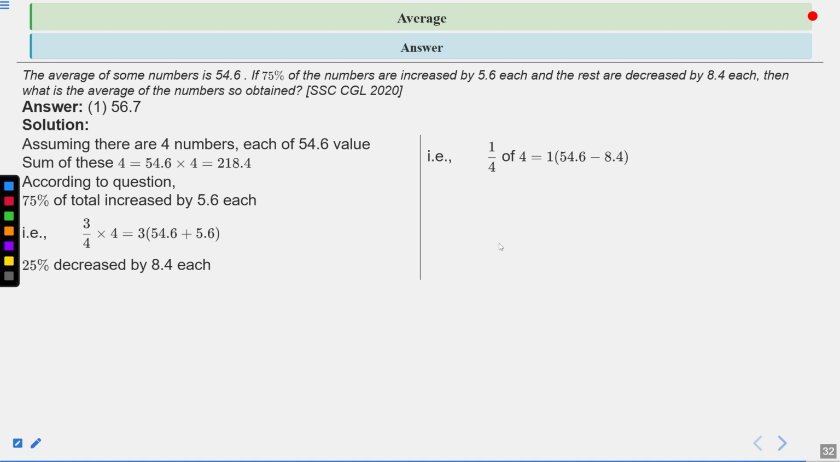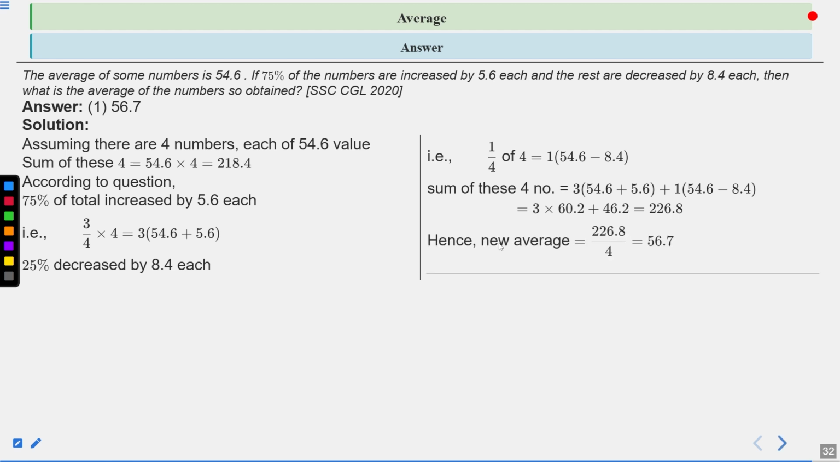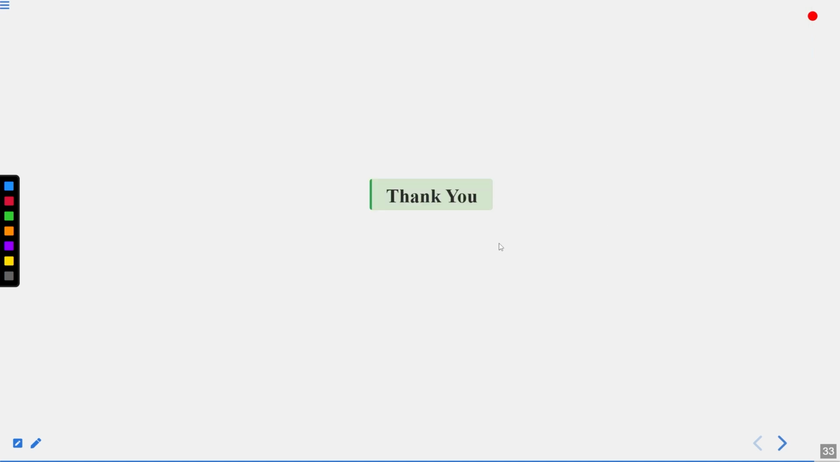So 54.6 minus 8.4. The sum of these four numbers will become 3 into 54.6 plus 5.6 plus 1 into 54.6 minus 8.4, which gives 3 into 60.2 plus 46.2, which is equal to 226.8. Now the new average will become 226.8 divided by 4, which is equal to 56.7. So the first one is the correct answer of this question. Thank you.